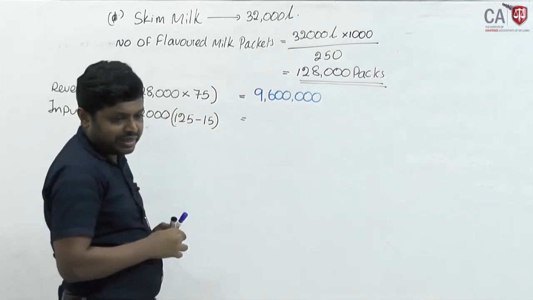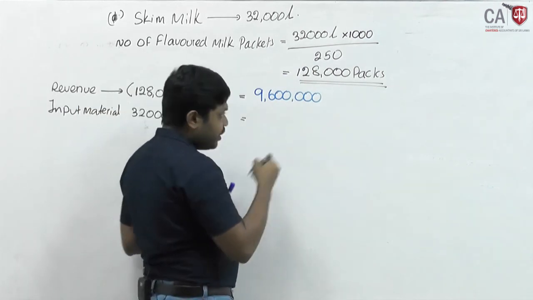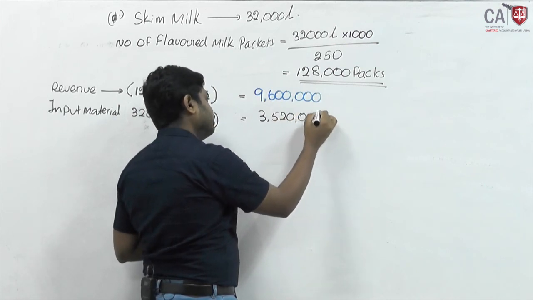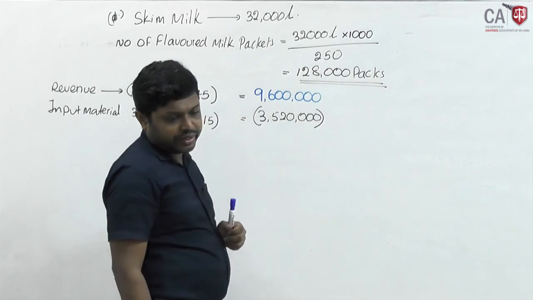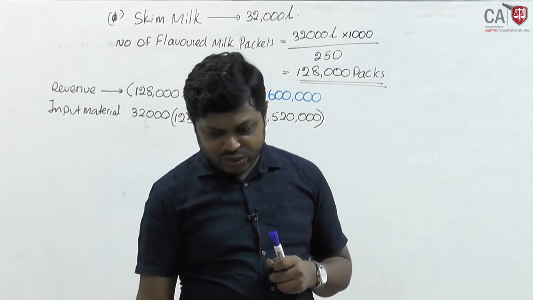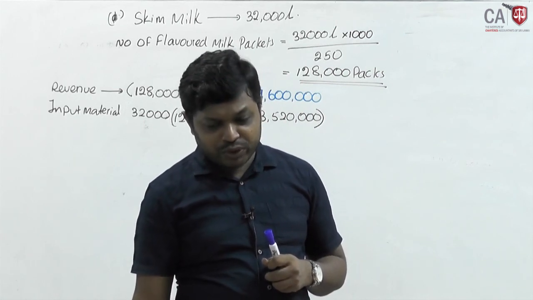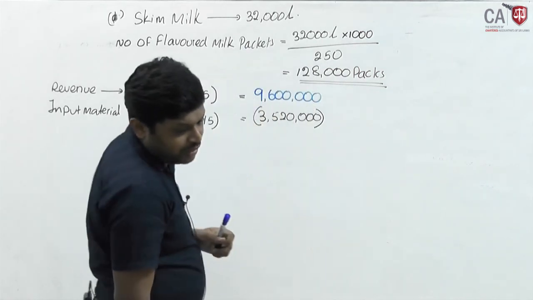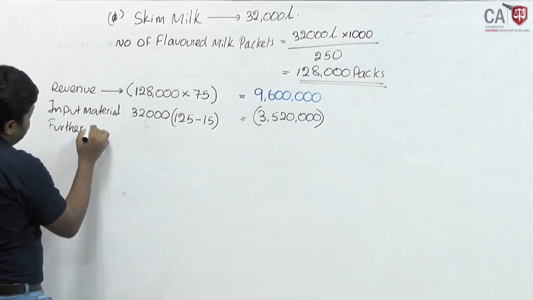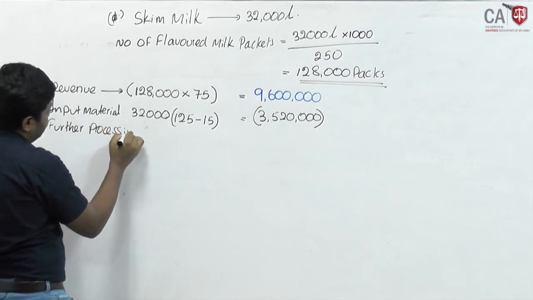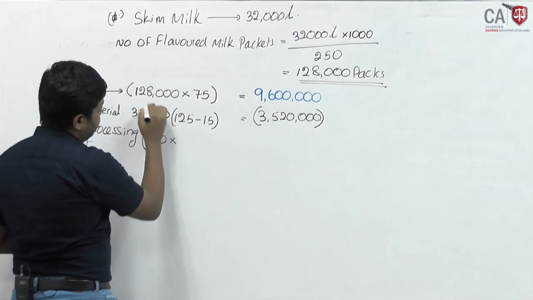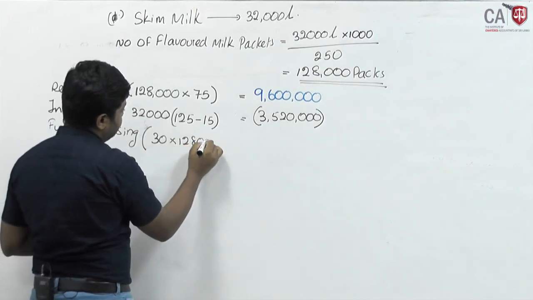What is the material cost? Material cost will be 3,520,000. In order to further process, it says the investor has to incur 30 rupees for the flavored milk pack. Therefore, further processing cost is 30 rupees per pack. Per pack it will be 30, number of packs 128,000.